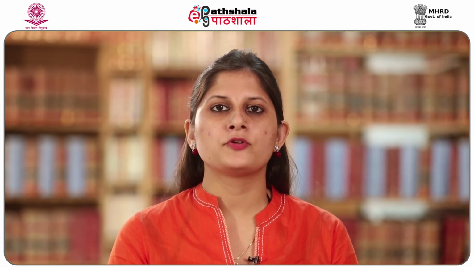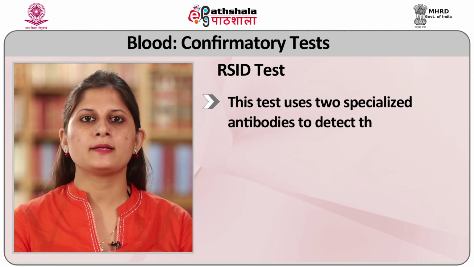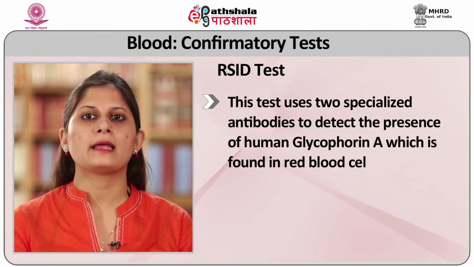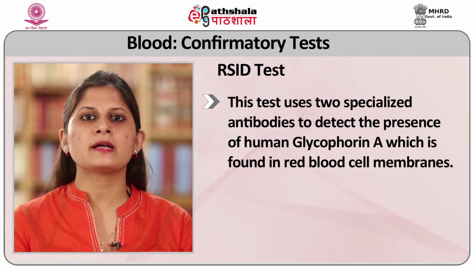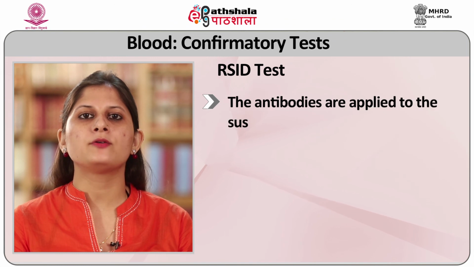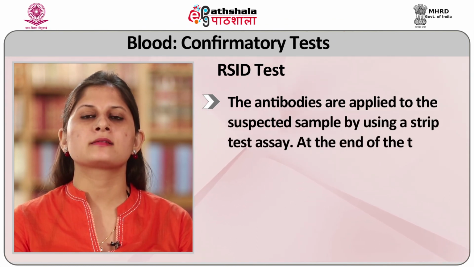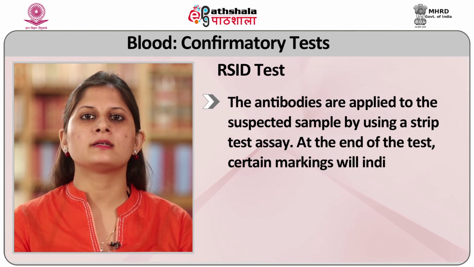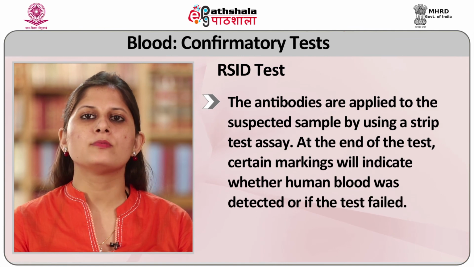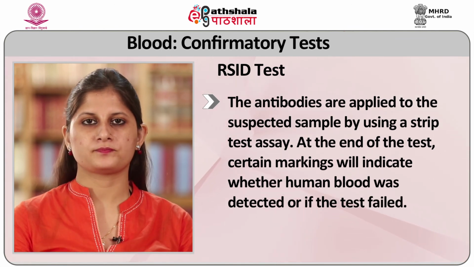RSID test for human blood. This test uses two specialized antibodies to detect the presence of human glycophorin A, which is found in red blood cell membranes. The antibodies are applied to the suspected samples by using a strip test assay. At the end of the test, certain markings will indicate whether human blood was detected or if the test failed.